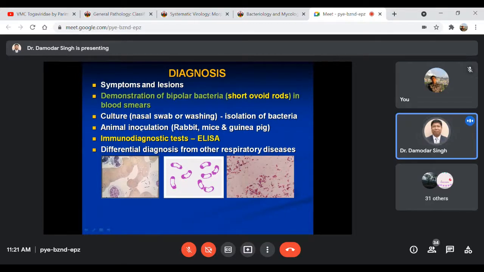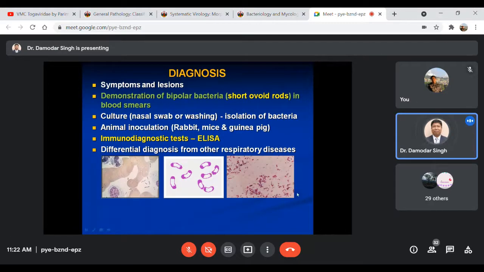Then you can go for culture by collecting nasal swabs as well as nasal washings, and from there isolate the bacterial organism after culture. Then you can go for animal inoculation using laboratory animals like rabbits, mice, or guinea pigs. Some immunodiagnostic tests like ELISA can also be conducted for mass screening, for detecting the bacterial antigen and antibody.